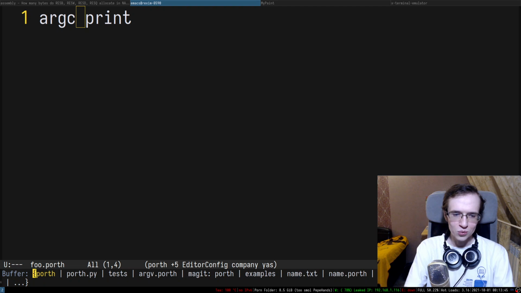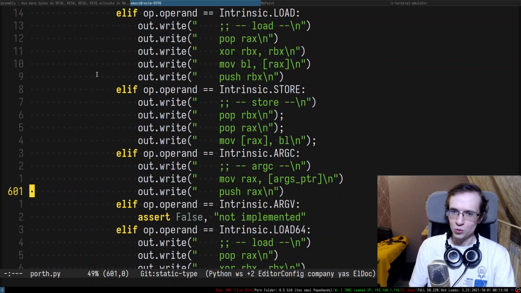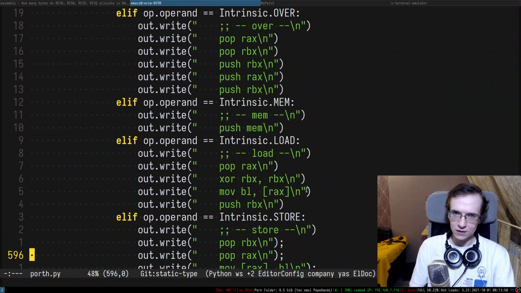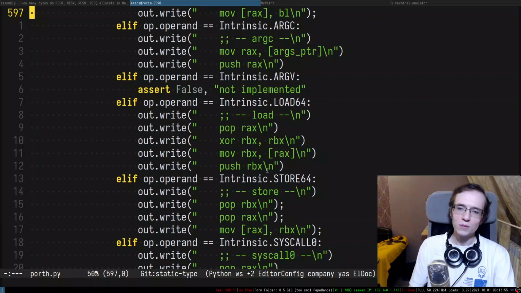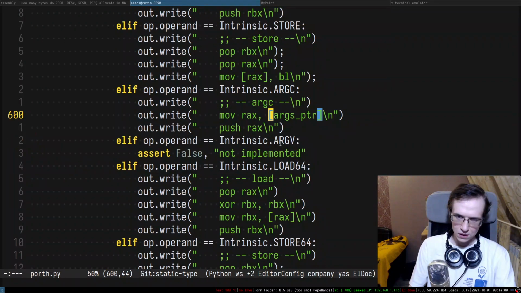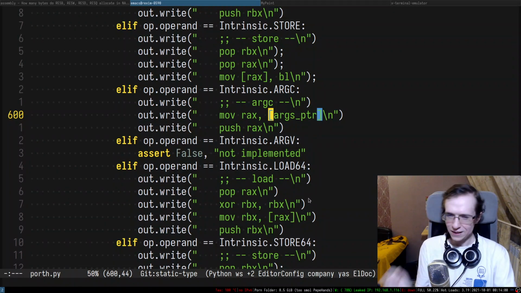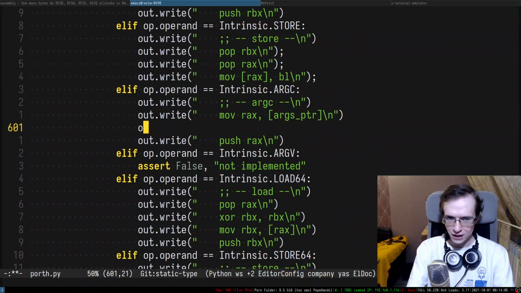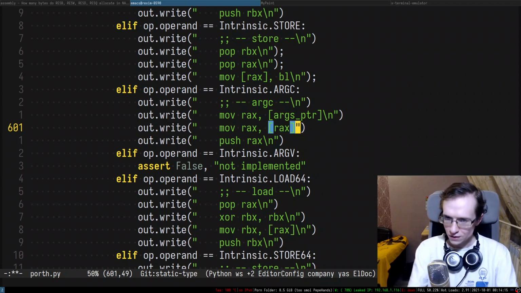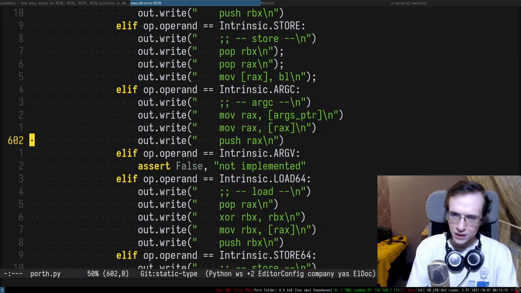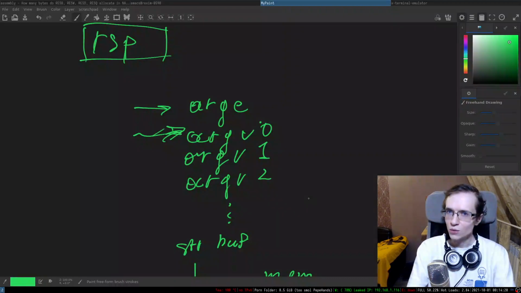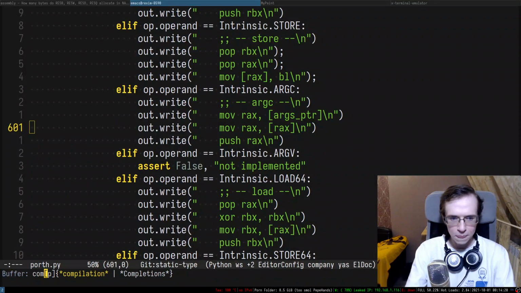So ArgC didn't work as I expected it to work, which is kind of sad, not gonna lie. Oh, this is because it's a pointer. Yes, that makes sense. That means I have to dereference it twice, I suppose. So I dereference the pointer to the pointer, so that means I have to do that and then move rax. Is that something I can do in x86-64? I think I should be able to. Right, let's just dereference this thing twice, and that should work.